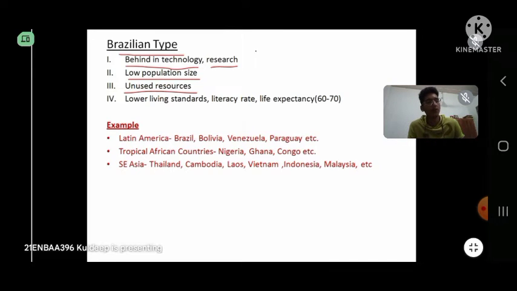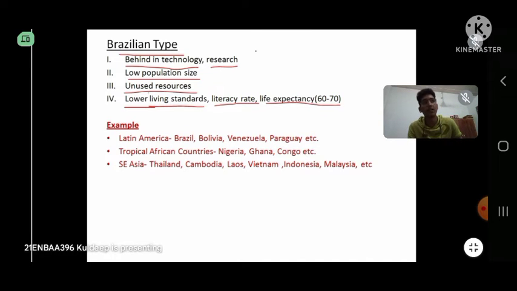So their socioeconomic conditions are not very good. Their living standards are not good, literacy rate is low, and the life expectancy is low. From this we can deduce that the conditions of life are not very favorable here.